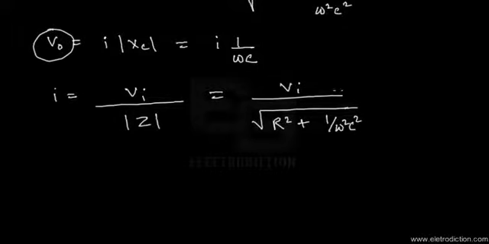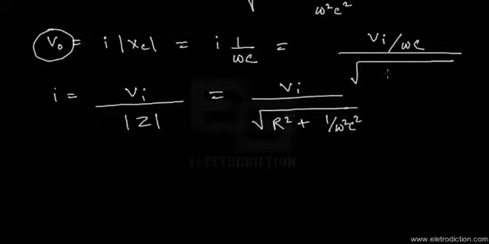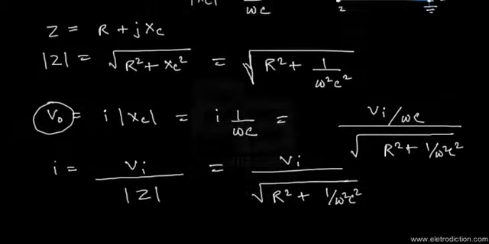If we put this value over there, we get Vo equals Vi divided by omega C, the whole thing divided by root over of R squared plus 1 divided by omega squared C squared.